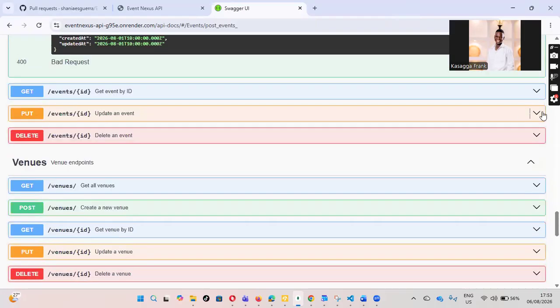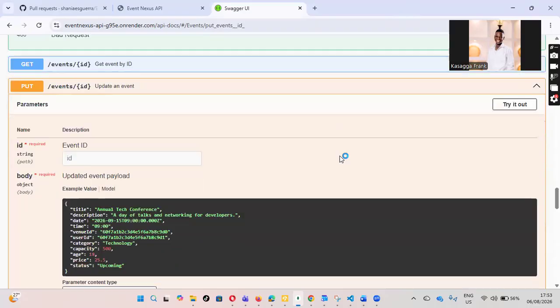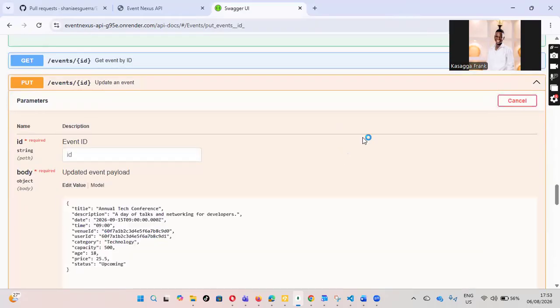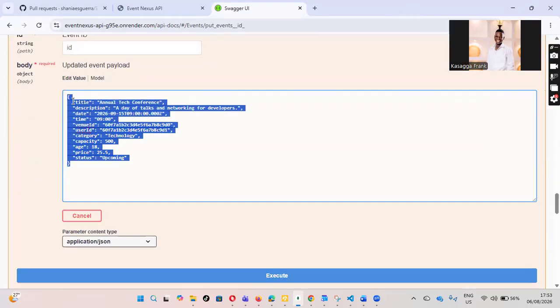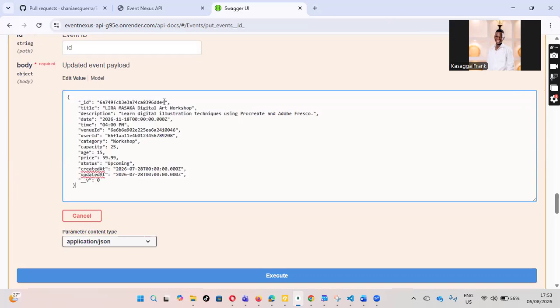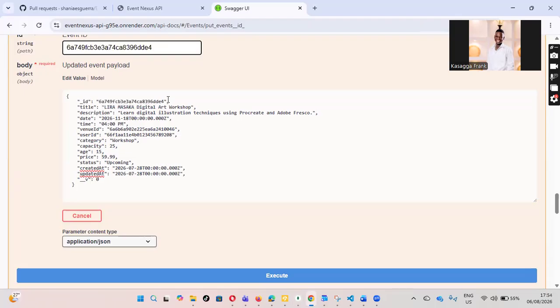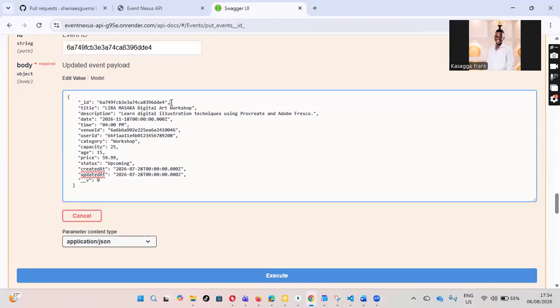So I'll show the PUT also. I have to put all the data here, and then copy the ID to the ID place. This one is of no need right down here.